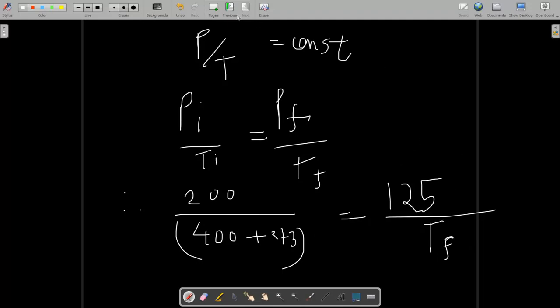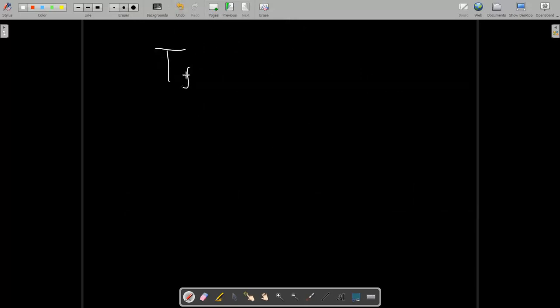When you solve this on your calculator, you will find that the final temperature is 420.625, but in Kelvin.